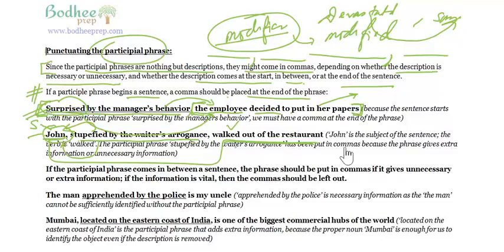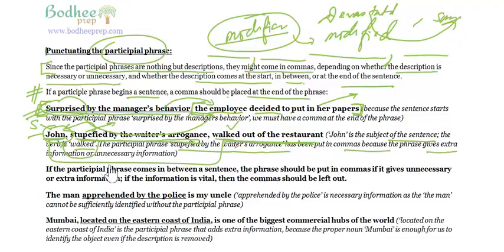John walked out of the restaurant, and what is the description of John? He was stupefied by the waiter's arrogance, and therefore this would qualify as a modifier. Don't think that this is a verb because the verb is here. John walked out of the restaurant, right? John is the subject of the sentence. The verb is walked. The participle phrase, stupefied by the waiter's arrogance, has been put in commas because the phrase